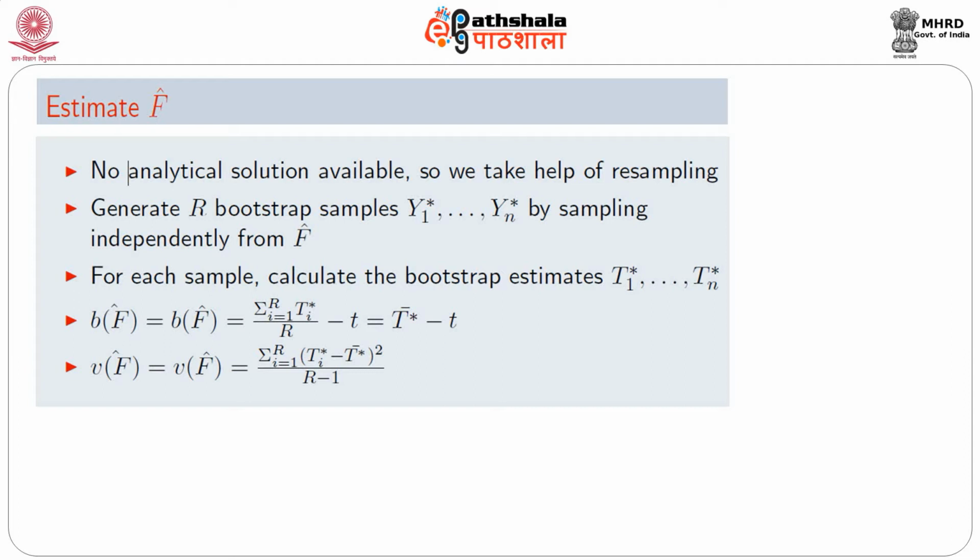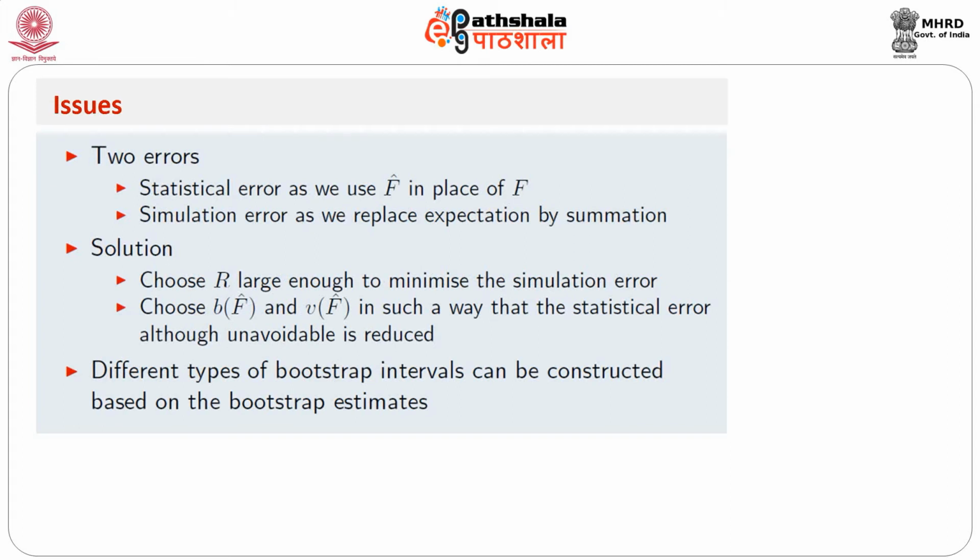Now, here we see that there are mainly two types of errors. One is the statistical error from replacing F by F hat, and the other error is that we are replacing the expectation and variance by averages. To reduce the second error, we can choose R large enough so that the second error is minimized in comparison to the first. Then use b(F hat) and v(F hat) in such a way that the first error is reduced. Still, there is a problem.